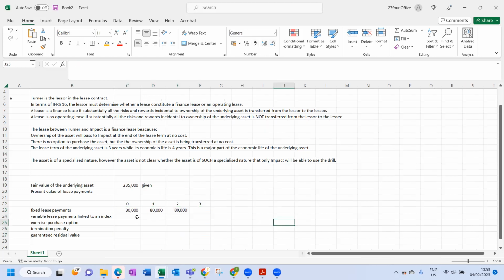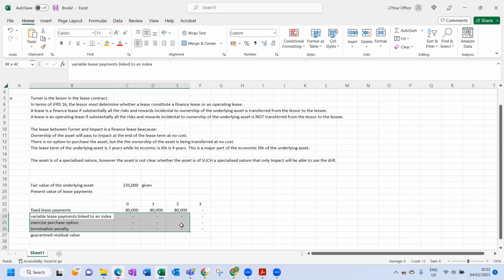There's nothing over here, so I go 0, 0, 0, 0, 0. No exercise price. You don't have to put in zeros. I'm just putting them in to demonstrate. For items that are zero, there's no need to put them in. I'm just putting it in here to demonstrate all the aspects that impact the present value of lease payments.